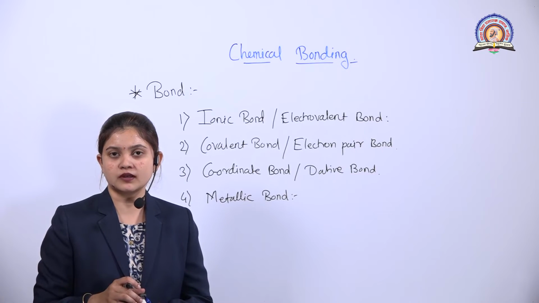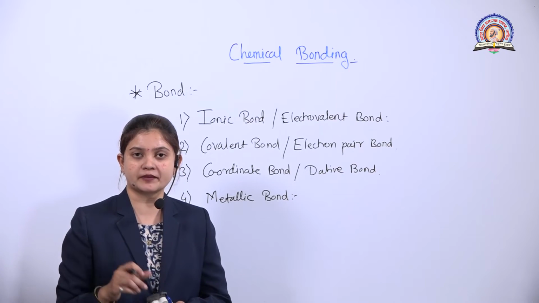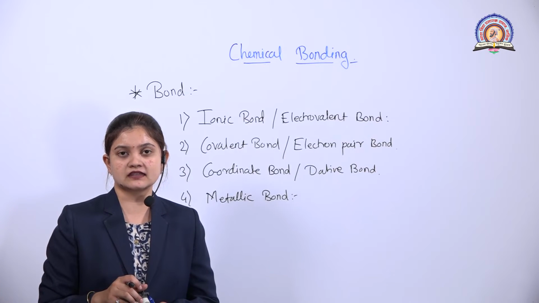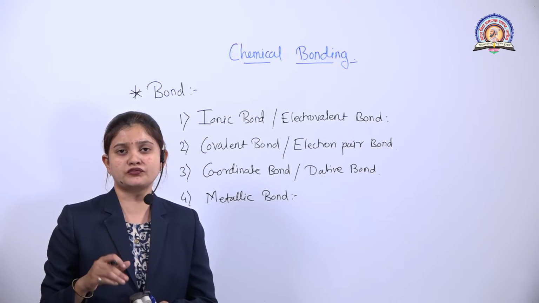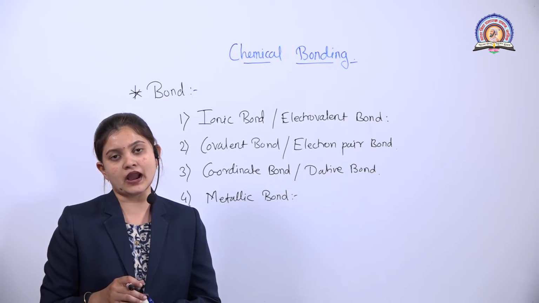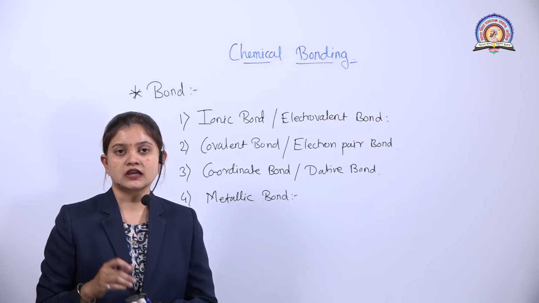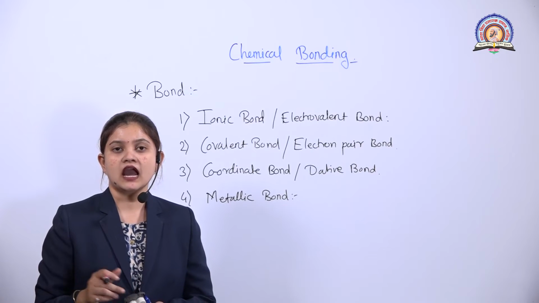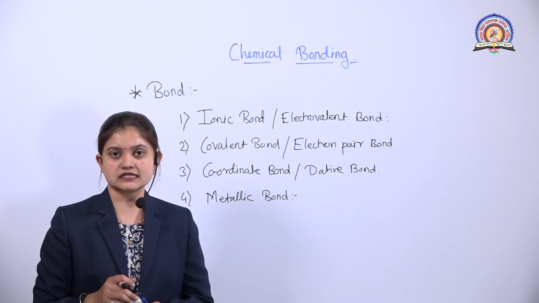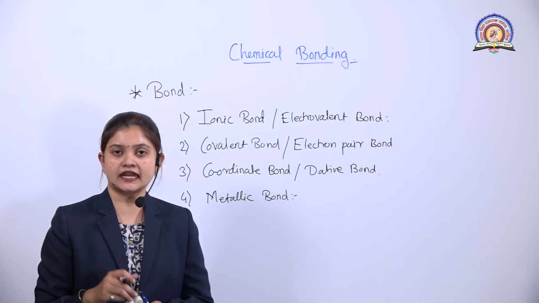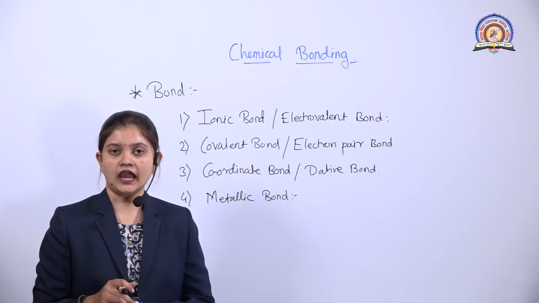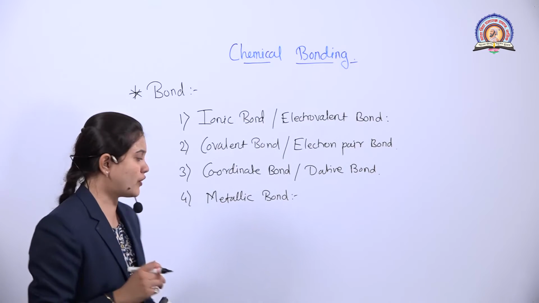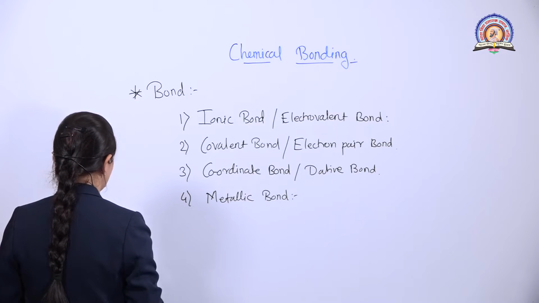What is this octet rule? We know that in the periodic table, there is one family, that is the inert gases. Those inert gases have no tendency to form a compound or to form a bond. Why is it so? It is because the outermost orbital of the atoms of the inert gases is completely filled. That is, in the outermost shell, there are 8 electrons present in that atom. So it is also known as the octet rule. So what is that octet rule? We will look after it.